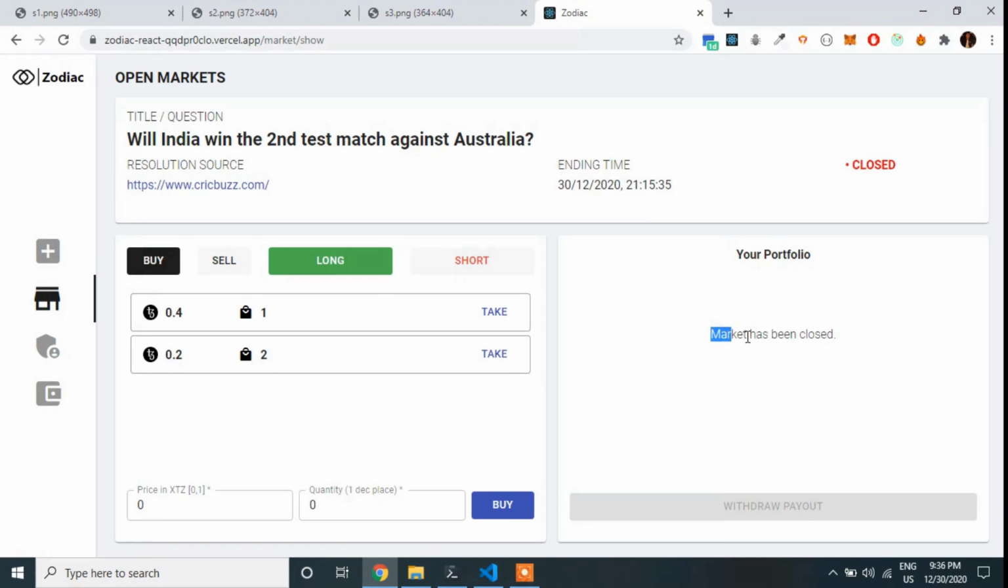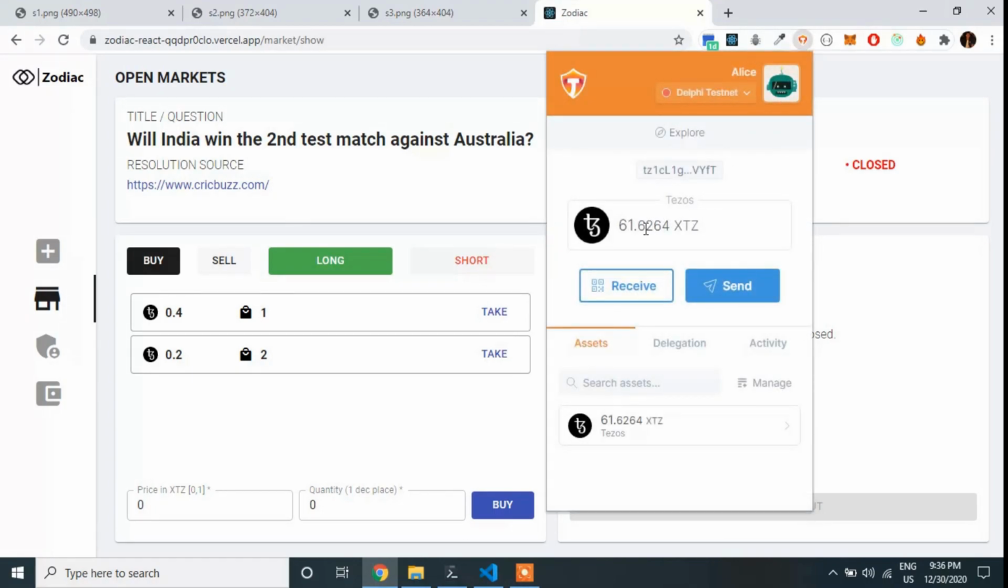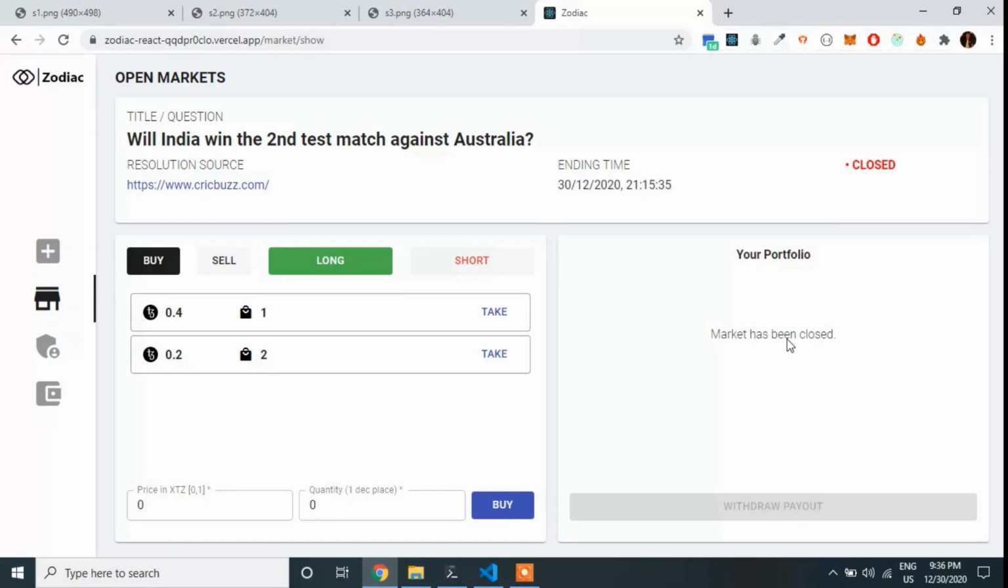so now you can see the market is officially closed because we have withdrawn our position, and now Alice has 1 XTZ extra in her account which she got by closing her position. So this is the entire flow of trading on Zodiac.